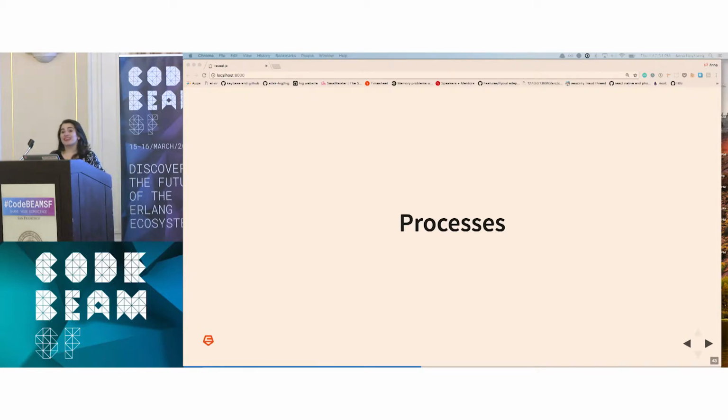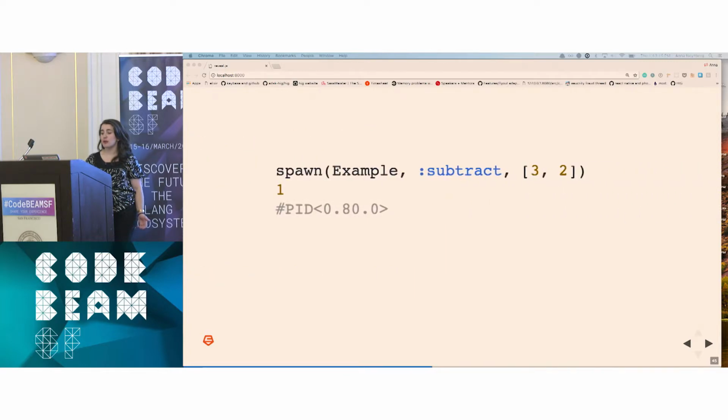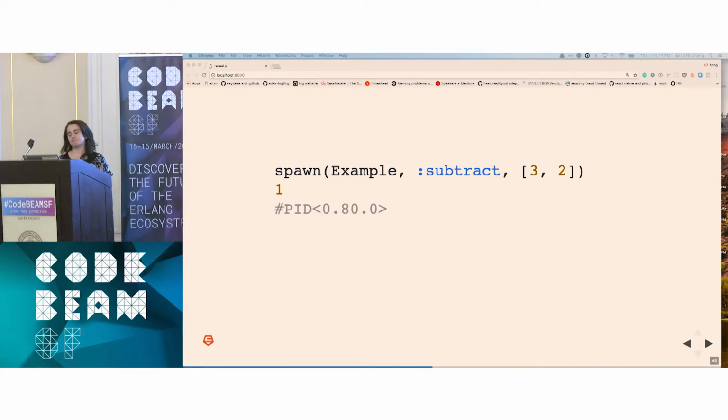All the work that gets done in Elixir, any code that's run, gets run inside of a process. And they're isolated from each other. And you can run hundreds and thousands of them at a time. They're really lightweight. And they communicate with each other via message passing. So as an example, a module where we're subtracting things. How do we actually call a process? Call a function called spawn. We give it a module name, function, and arguments, and we receive back a process ID or a PID.